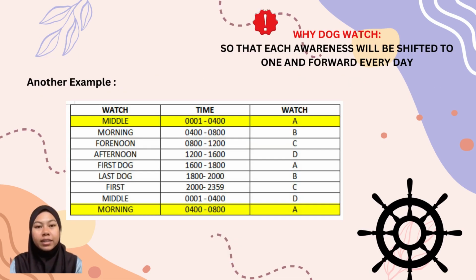This is another example for watch, which is basically what we do at middle, morning, afternoon, first dog, last dog, first, middle, and morning. Why dog? We call it dog watch so that each watch will be shifted by one and forward every day.